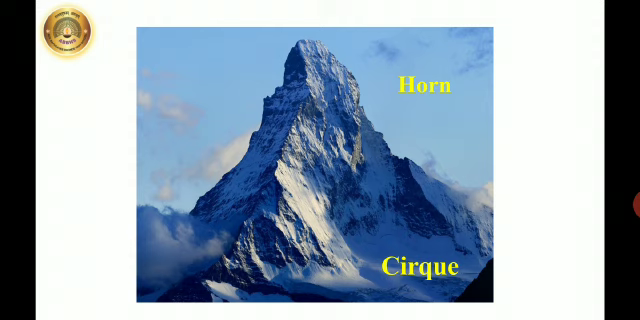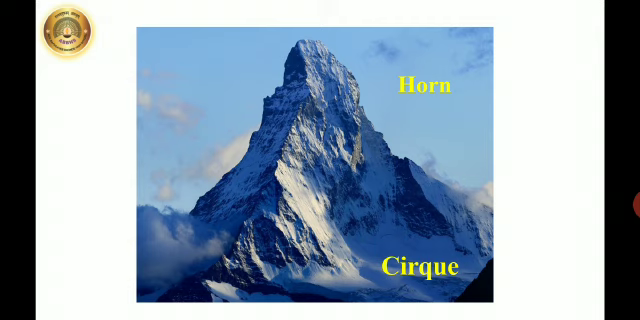Now here you can see a cirque. A cirque is a place which has been eroded by the glacier. The edges of this mountain, of this peak, are called arete, whereas the peak is called the horn.